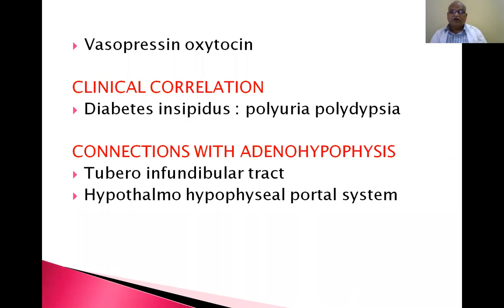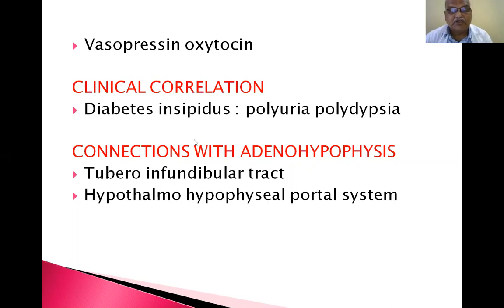So you have to identify diabetes insipidus and diabetes mellitus.